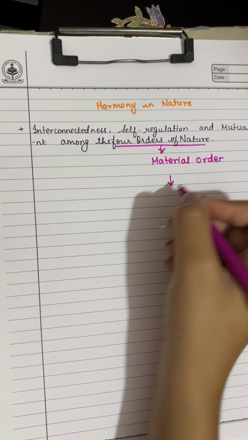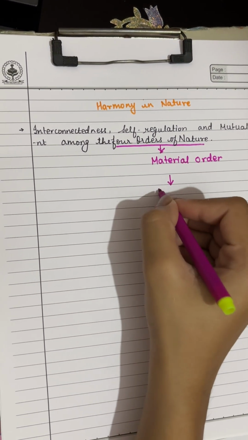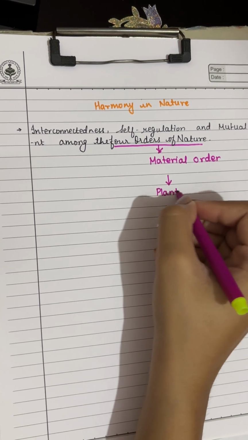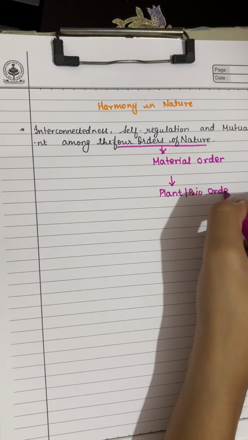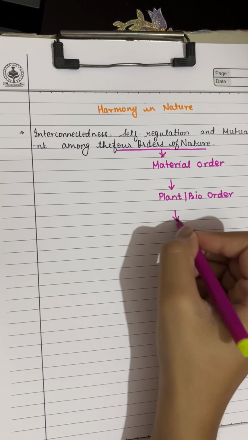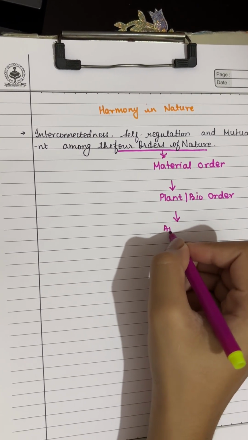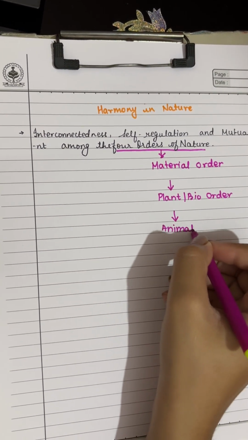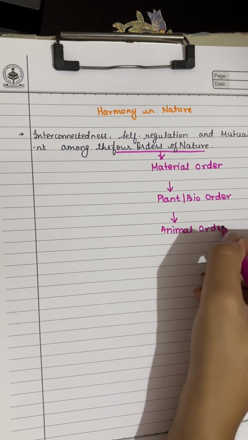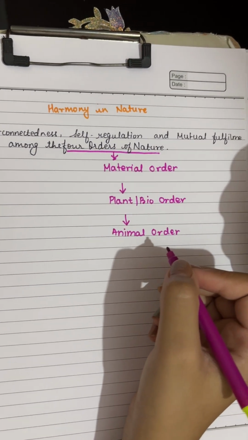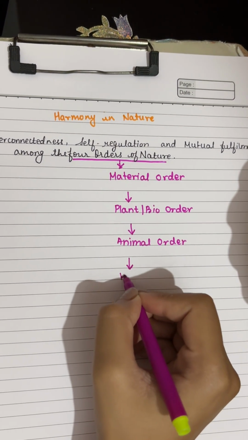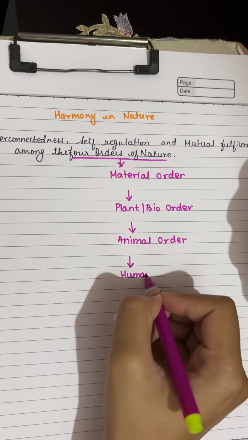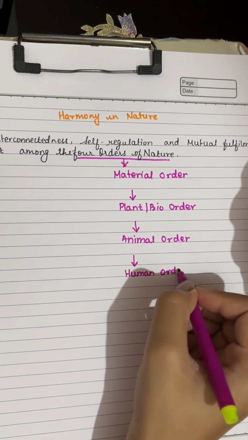The second order is plant or bio order. The third order is animal order. And the fourth order is human order.